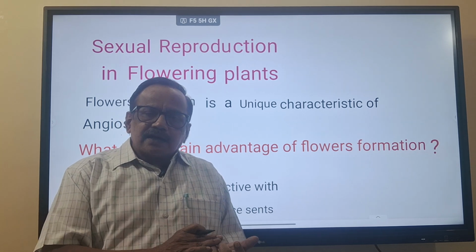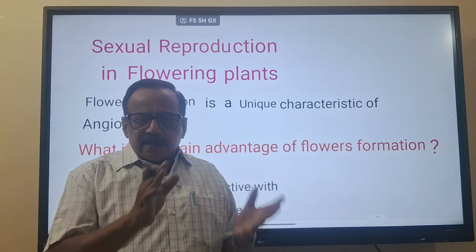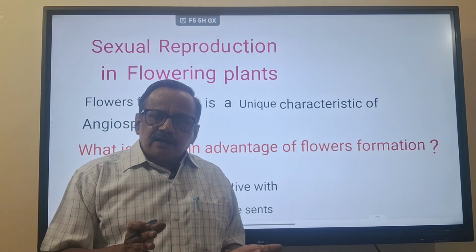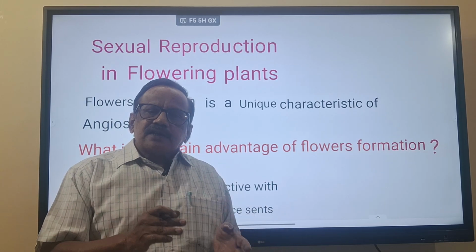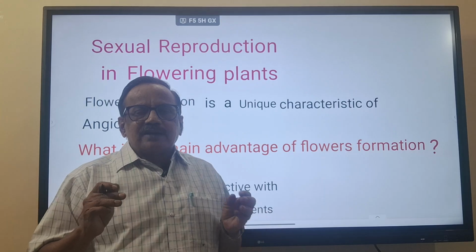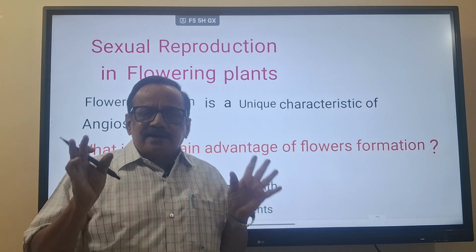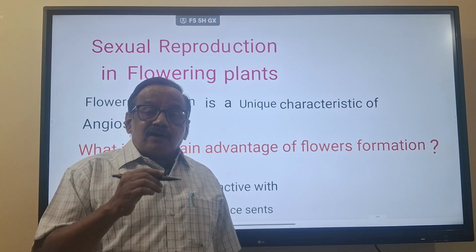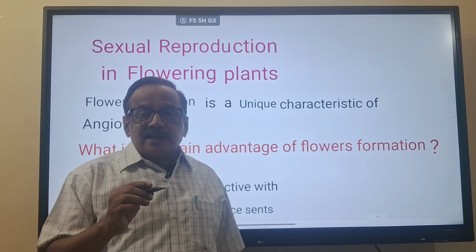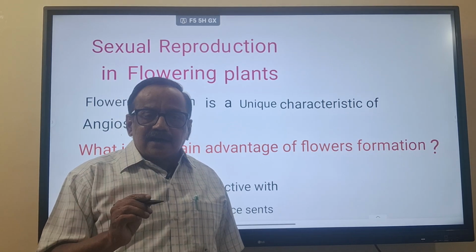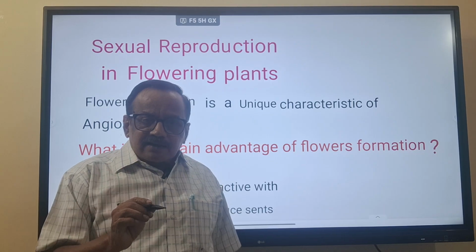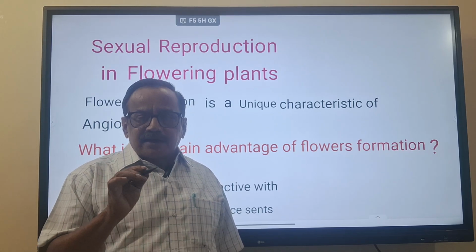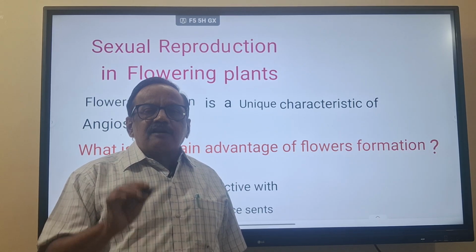Water is not available all over the land, so gamete transfer is not possible and their distribution is limited. But flowering plants are evolutionarily advanced. For male gamete transfer, flowers are formed.